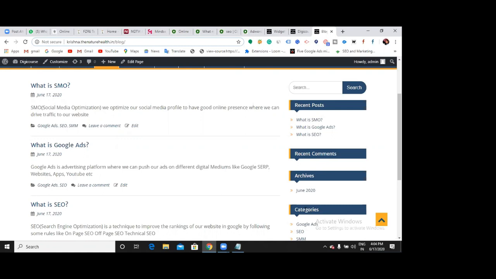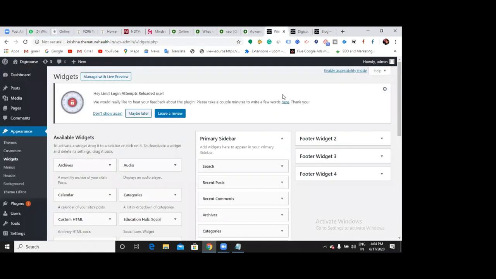Is that a plugin widget? Because I don't find it in my appearance. It's not a plugin. It is an embedded feature in your WordPress. But it's not available under appearance in my system. Under appearance, go to widgets. It will appear. It's not there. I'll check it once.